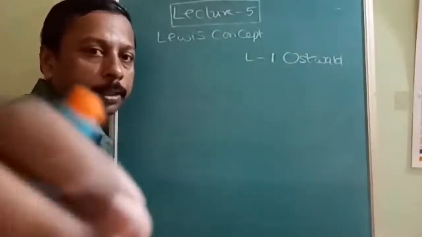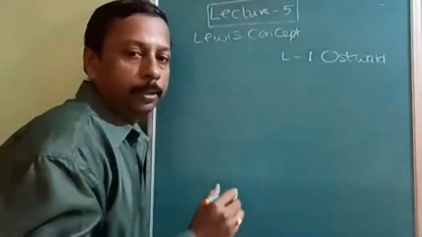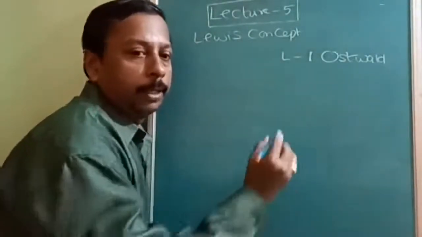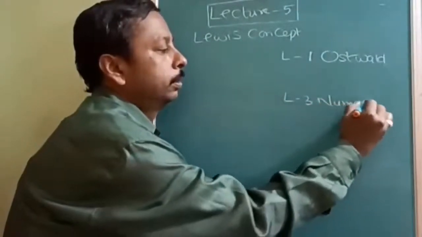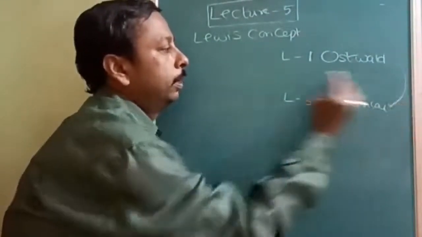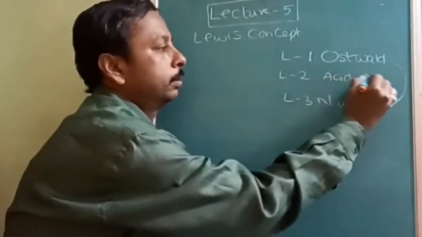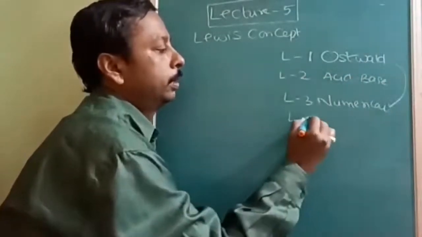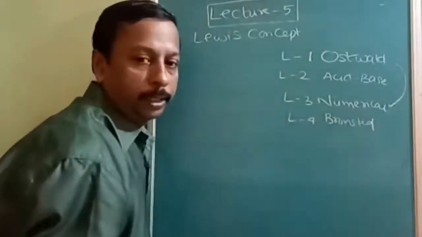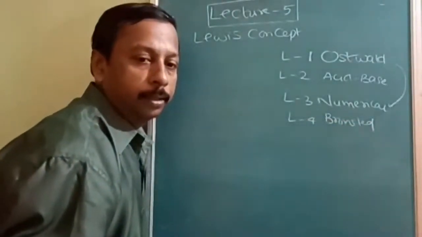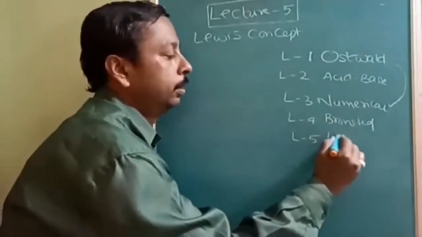Based on that, lecture 3 is the numerical session of the Ostwald dilution law, and lecture 2 is about the acid base concepts. Lecture 4 is only for the Bronsted Lowry. So try to maintain the proper notes in a sequential manner. Now in this lecture 5 we are planning the Lewis concept.